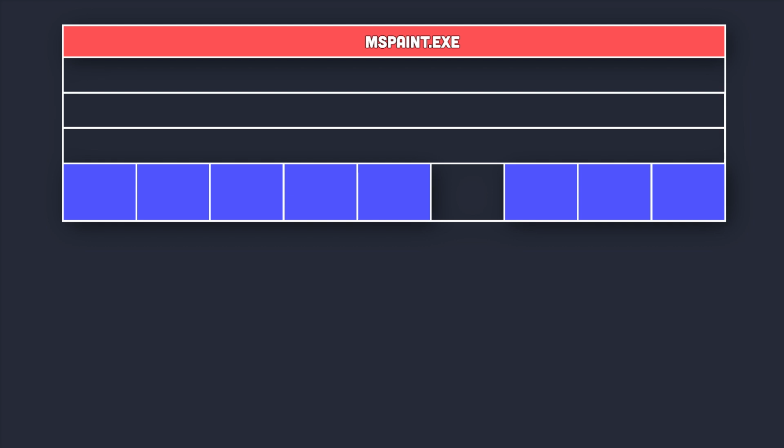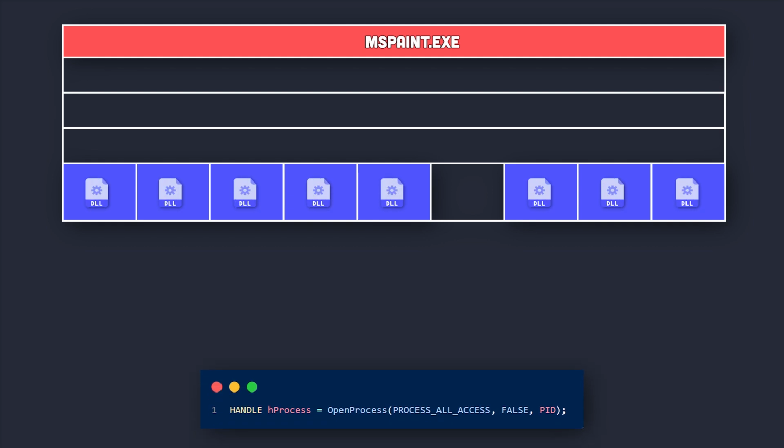So, imagine this is the memory map of Microsoft Paint. First things first, we get a handle to this process using the OpenProcess API. This API takes in three parameters: the desired access to process object, or the access rights we want to have over this process. Since we want access to all process resources, we use a PROCESS_ALL_ACCESS flag. The second parameter takes in a boolean value, and we set it to true if we want to make the child processes created by our process inherit this handle.